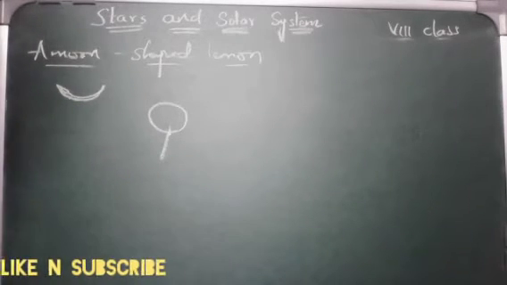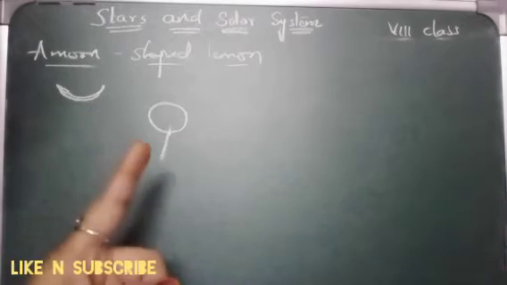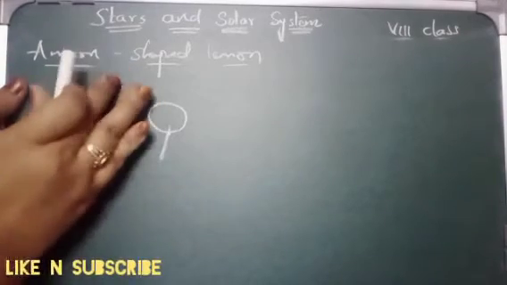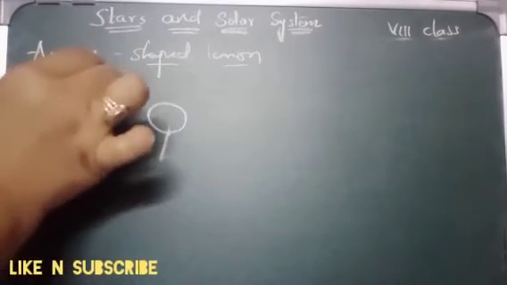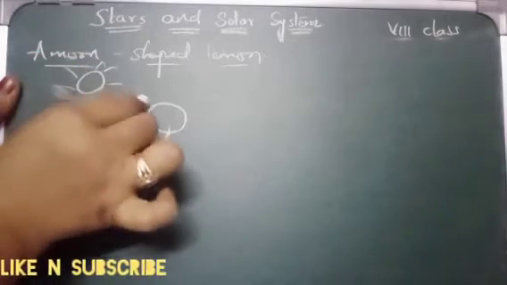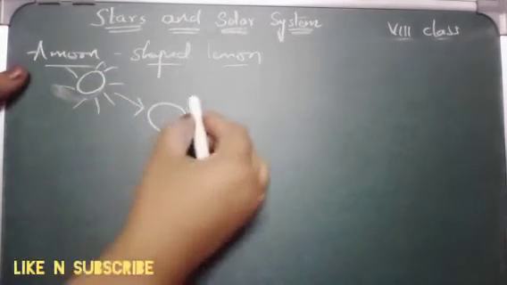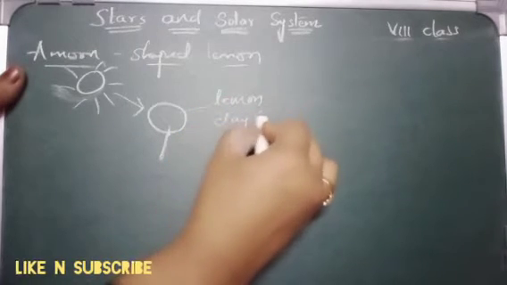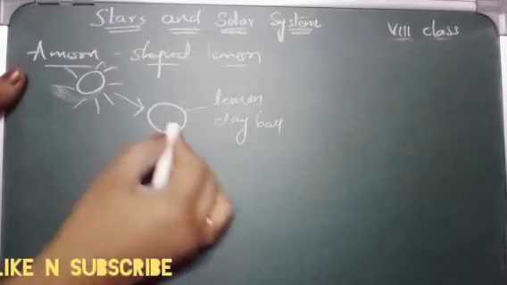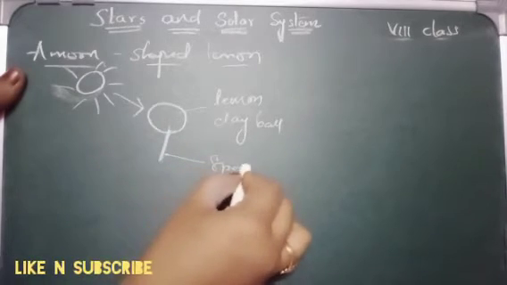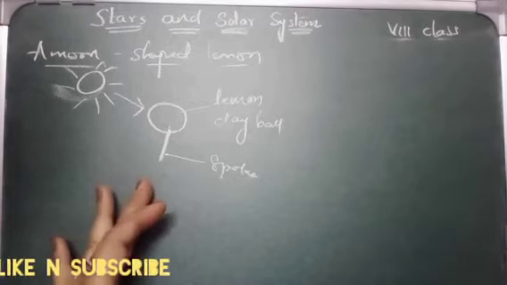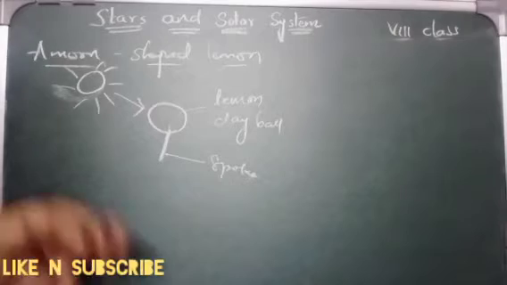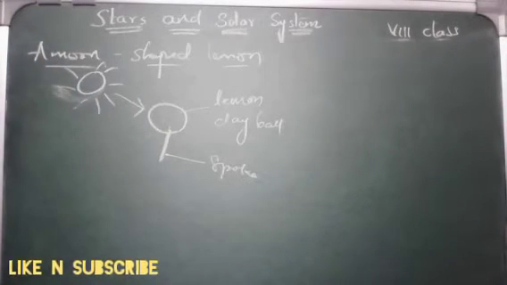So what do we observe? You must be sure that you are standing in the sunshine. The sun rays should be falling on this lemon or clay ball, whatever you have taken. So this is your lemon, or it may be your white clay ball, and you are inserting this spoke. Just hold this lemon in the sunshine. The sun rays should fall on this lemon.